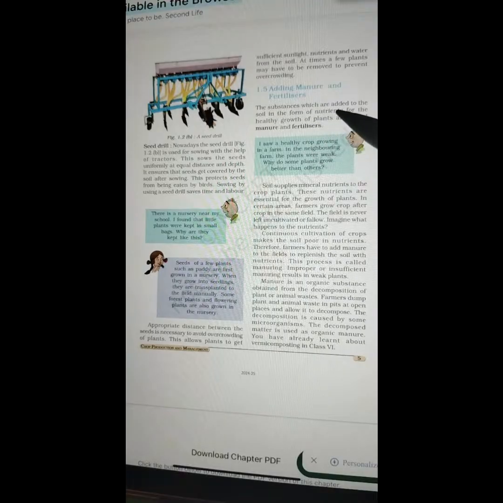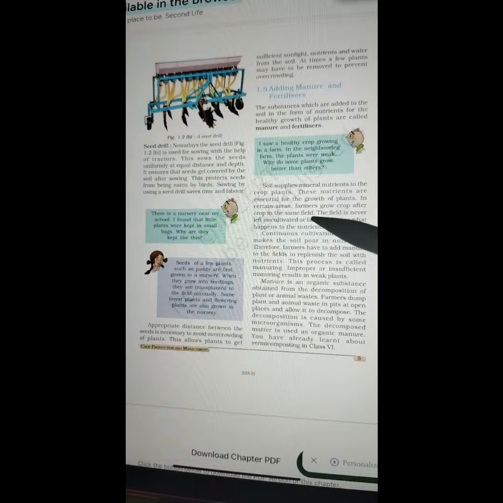The substances which are added to the soil in the form of nutrients for the healthy growth of plants are called manure and fertilizers. I saw a healthy crop growing in a farm. In the neighboring farm, the plants were weak. Why do some plants grow better than others? Soil supplies mineral nutrients to the crop plants. These nutrients are essential for the growth of plants.